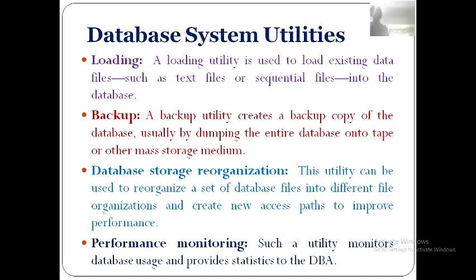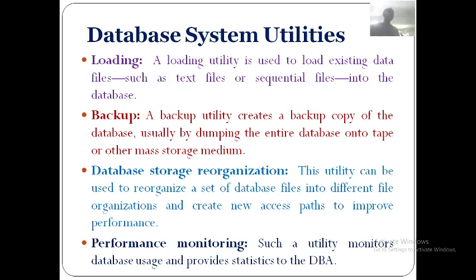For that purpose, we have the utility called database storage reorganization. This is the third utility. And the fourth utility is performance monitoring. Such a utility monitors the database usage and provides the statistics to the DBA.